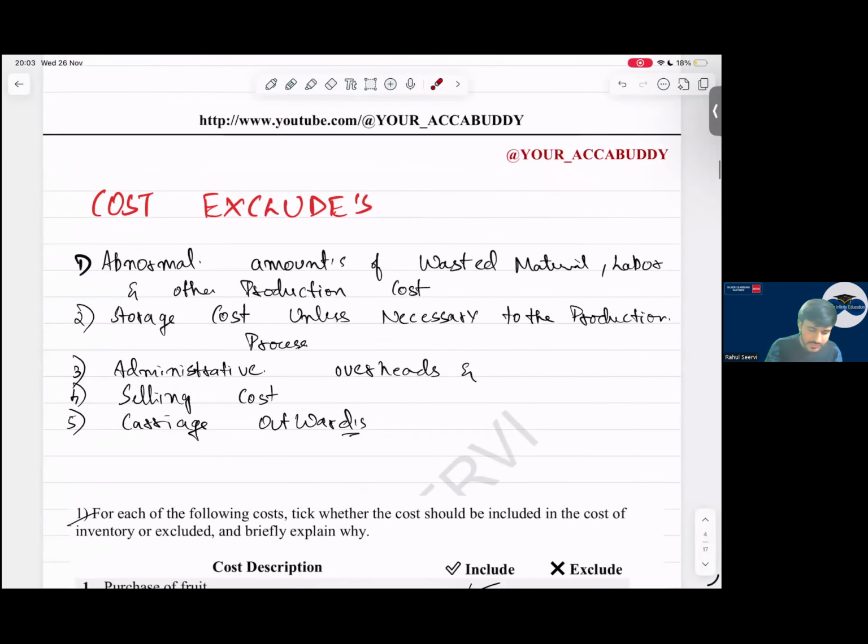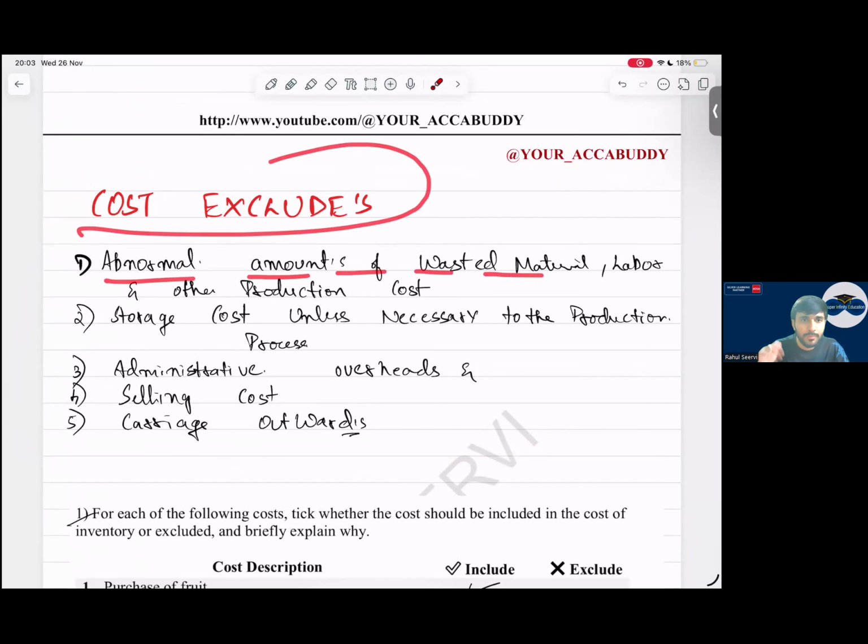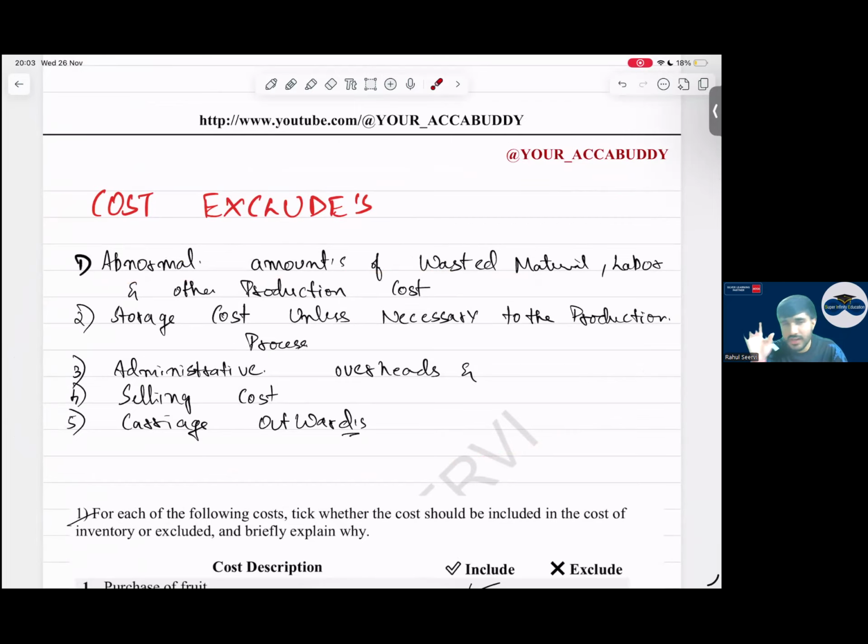Now, what are the costs which are excluded? A very important MCQ comes in your exam. Costs which are excluded: abnormal amount of wastage, abnormal wastage is ignored, same as we learned in IAS 16. Storage cost is ignored unless necessary for the production process. If it is necessary for production, consider it. Administrative overheads, ignore it. Selling cost, ignore it. Carriage outward, ignore it. Carriage outward means the transportation cost to transport the inventory to the customer. It is ignored.